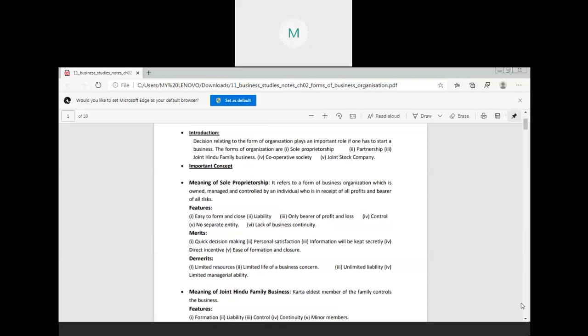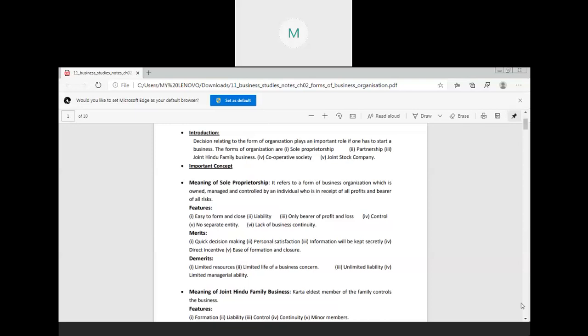He is the only one who is investing money in the business. He is the only one who is taking all the risk, and he is the only one who is enjoying all the profit of the business. That's why we call this business the sole proprietorship business. Is the meaning of sole proprietorship clear to you all? Yes, ma'am.